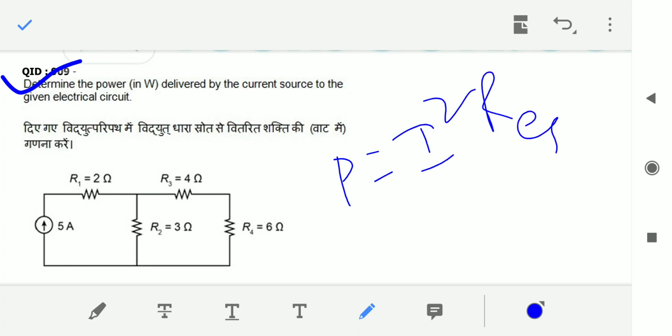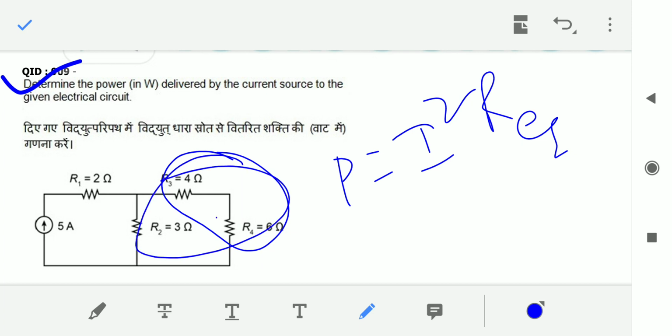R is nothing but R equivalent. If you want to calculate R equivalent from the source side, you have to calculate from the right hand side. Our source is at the left side, so we have to start calculating from the right side. 6 and 4 ohms are in series connection, so it is nothing but 10 ohms. 6 plus 4 equals 10, and this 10 is in parallel with my 3.